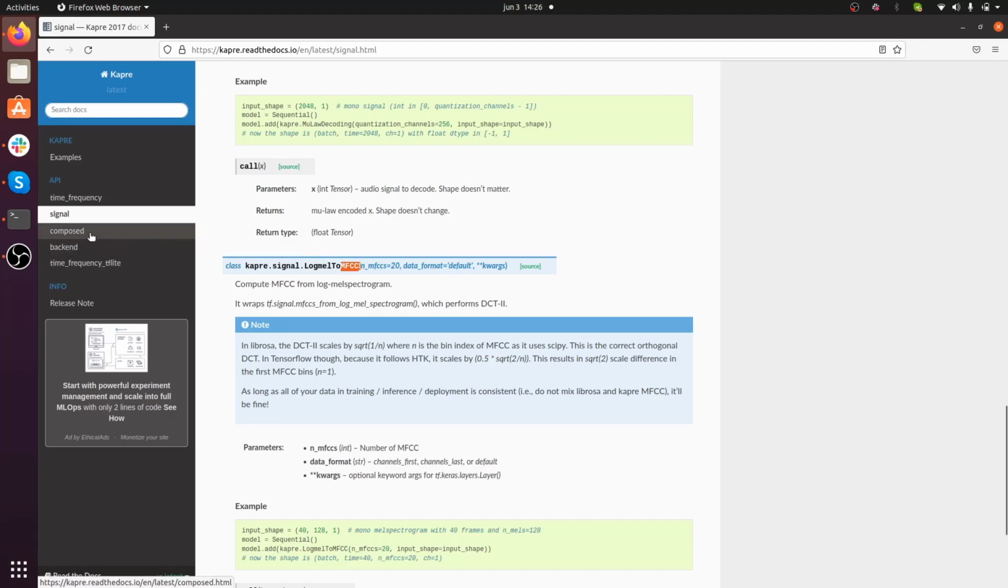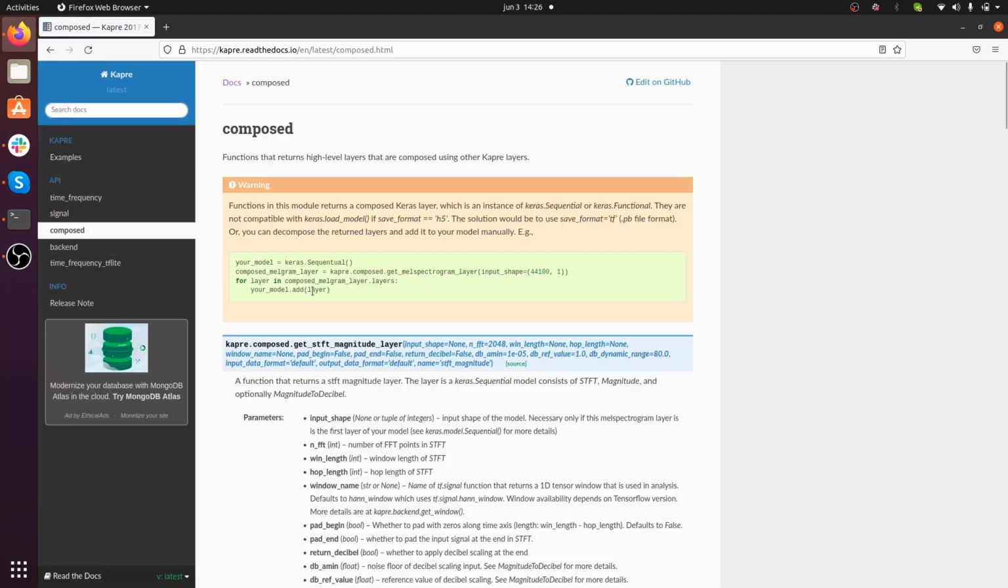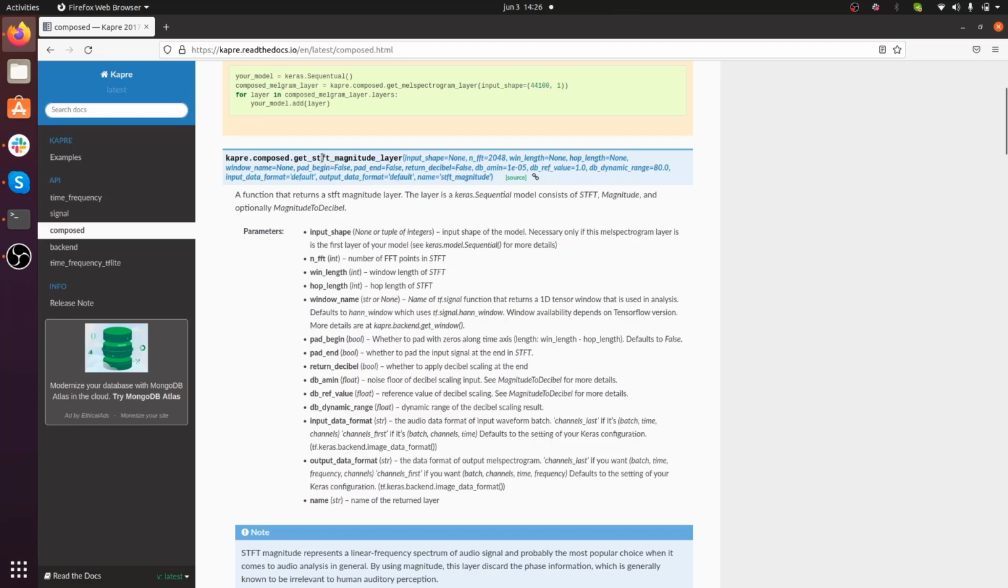Okay, now let's move on to another module that's called composed. This one is really interesting because it provides you with high-level functions that give you high-level layers that are made up of a bunch of other Kapre layers. Let me explain what I mean by taking a look at this first function here. It's called get STFT magnitude layer. Here we get a high-level layer that chains under the hood 2 or 3 Kapre layers.